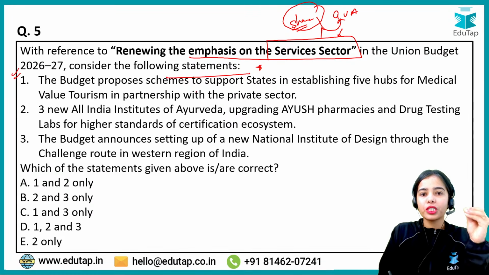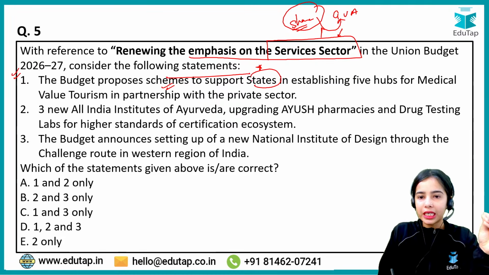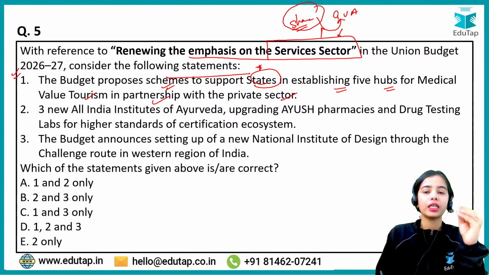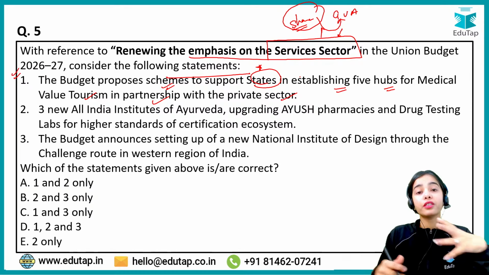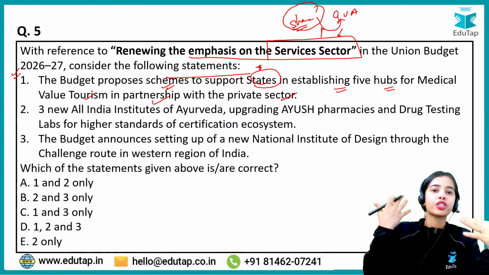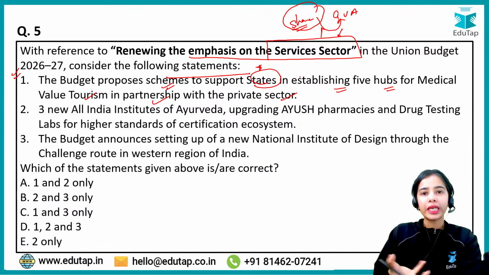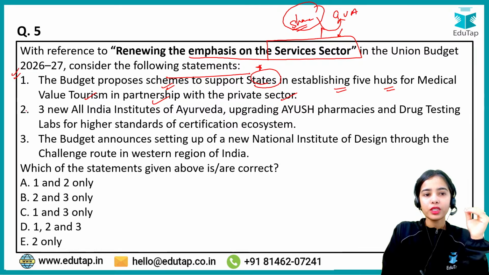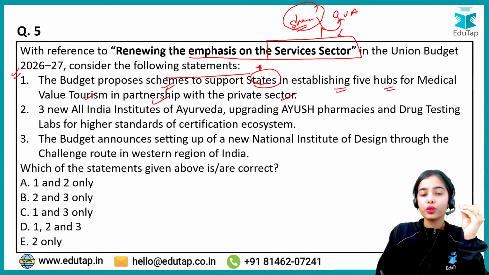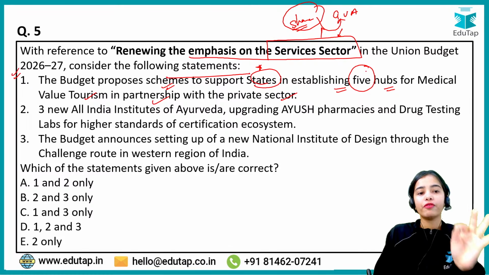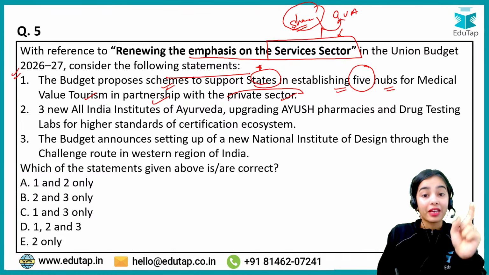The budget proposes schemes to support states in establishing 5 hubs for medical tourism in partnership with the private sector. We know that healthcare services in our country are more affordable in comparison to countries like the US, so we do get a lot of medical tourism that we want to further expand. So the budget has proposed to support the states in establishing 5 hubs for medical value tourism in partnership with the private sector.